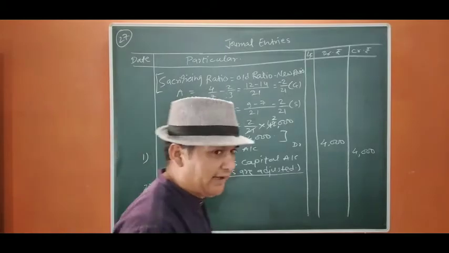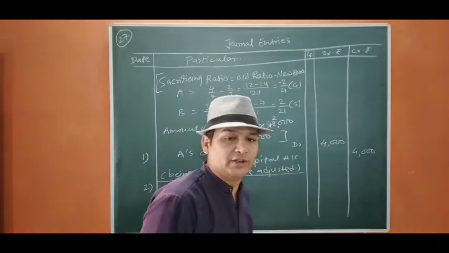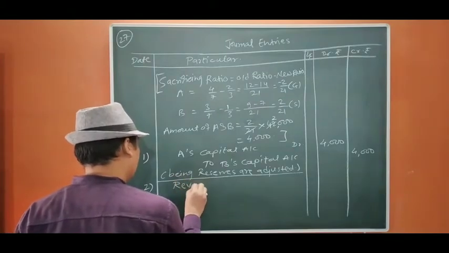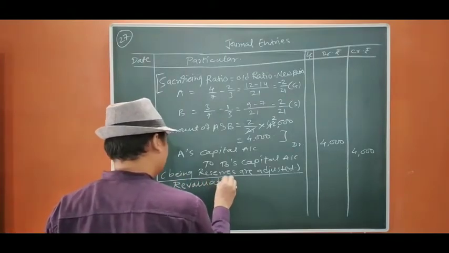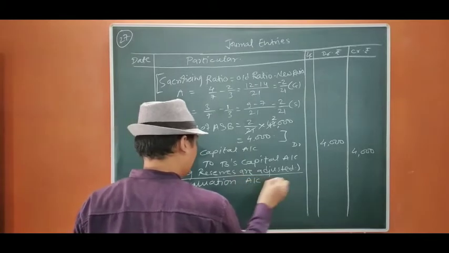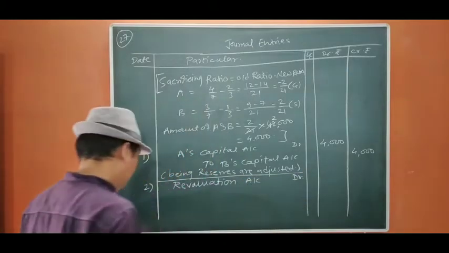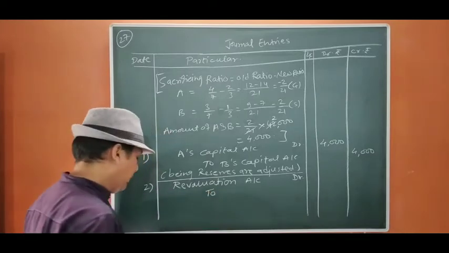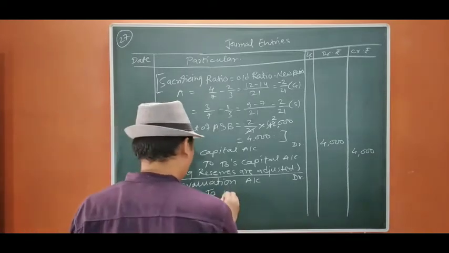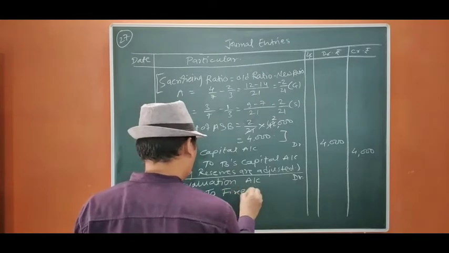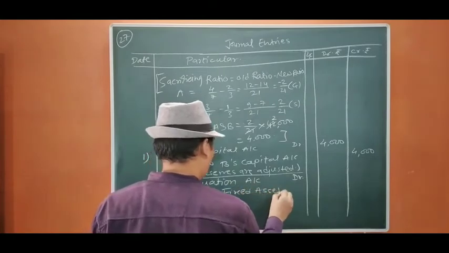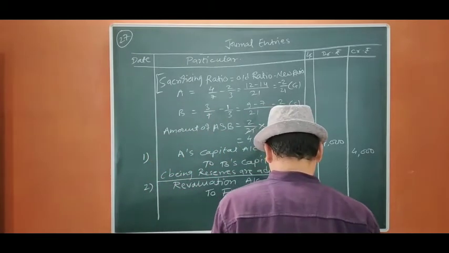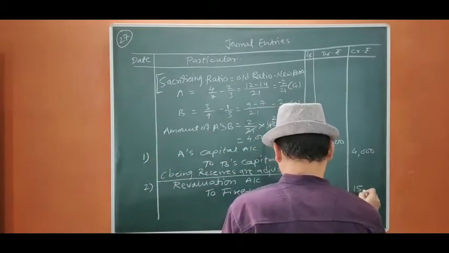Now we move to the second entry. Now we are going to pass the revaluation entries. First, we are going to record the losses. So revaluation account debit. If you see, the fixed assets are reduced by 10%. So to fixed assets account, given 1,50,000, 10% of that will be 15,000.